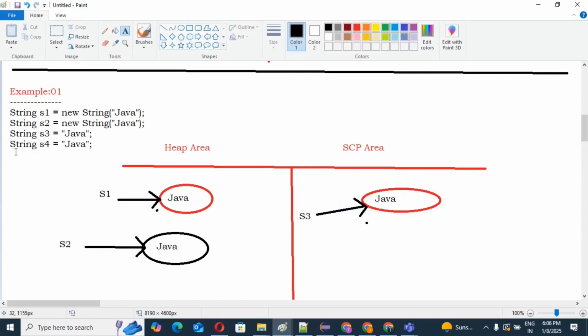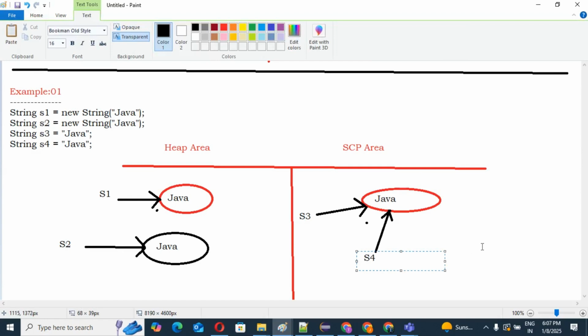Next, you can see string S4 equal to Java. This time also Java is already available in our SCP area, so we need not create it. This object need not be created, but we can point S4 to the same object as well. This object is also pointing to the same object. That is S4.